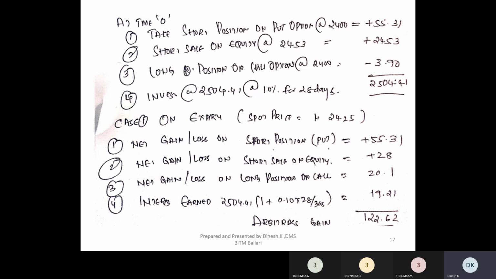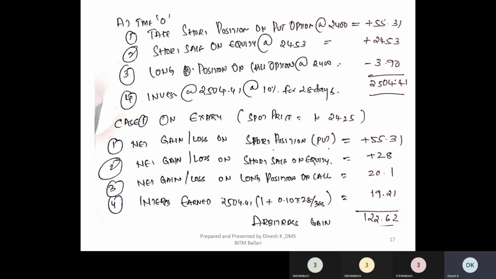But already 3.90 is the premium that has been paid. If you take out the premium, the gain would be 20.10, right? So the gain here is 20.1. That is the gain from a long position, right? So apart from this, what you have taken is the 21.1.